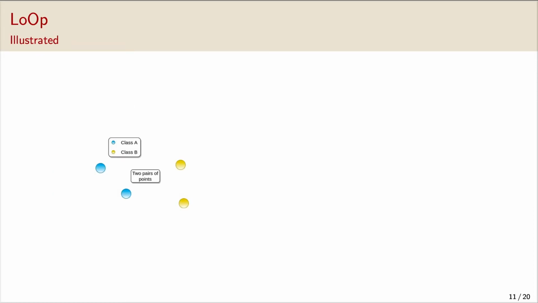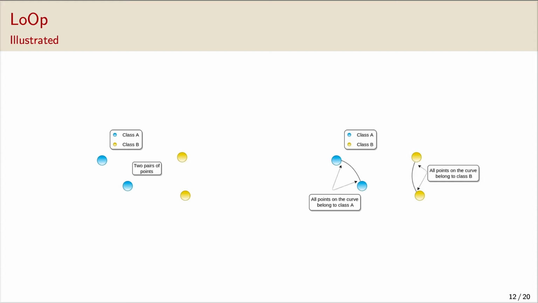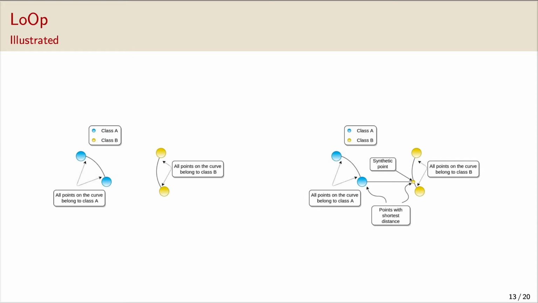To understand how LOOP works, let's see an illustration. We have two pairs of points in the embedding space. We obtain the curves joining them so that the points lying on the curves belong to the same class as that of the endpoints. Our aim is to find synthetic samples lying on these curves which minimize the distance between them. These samples then act as the pair of hard negatives we need for the training objective.